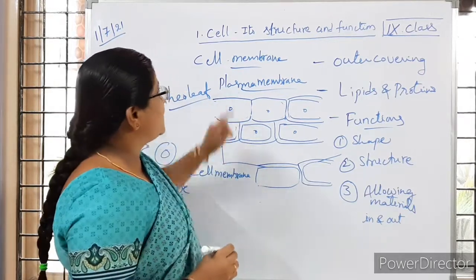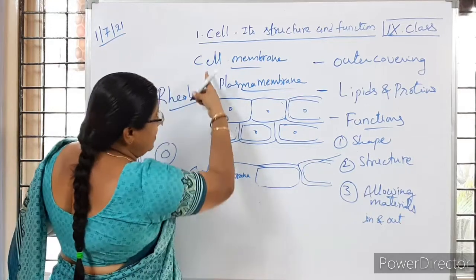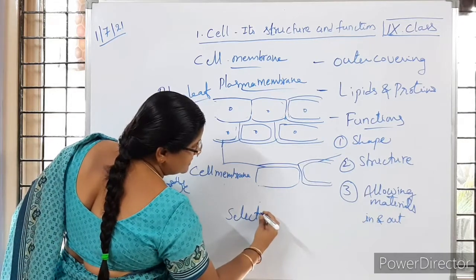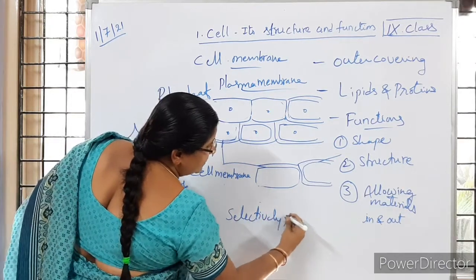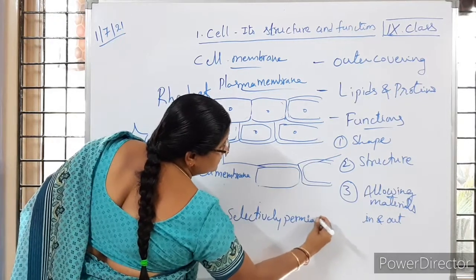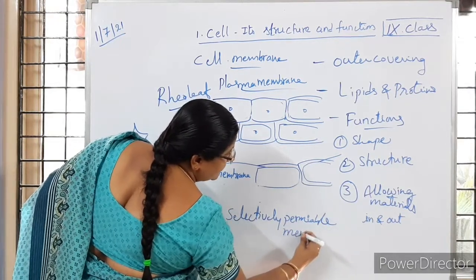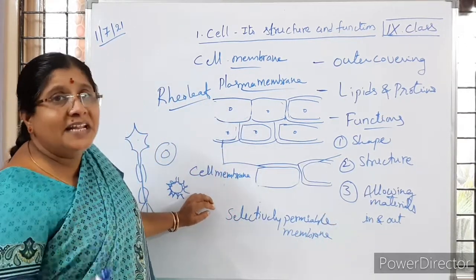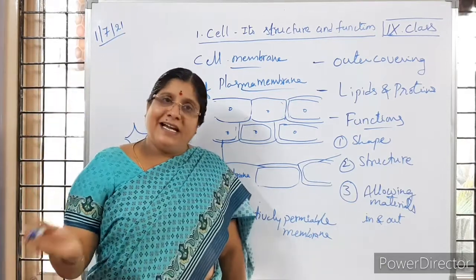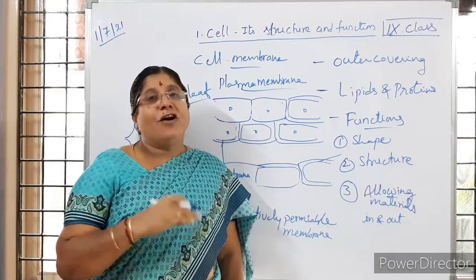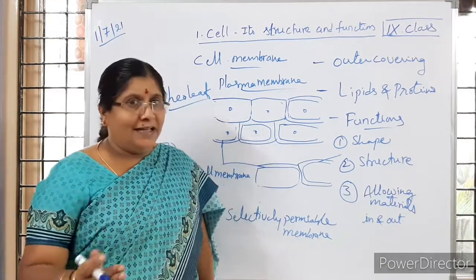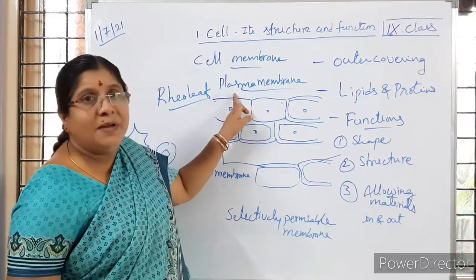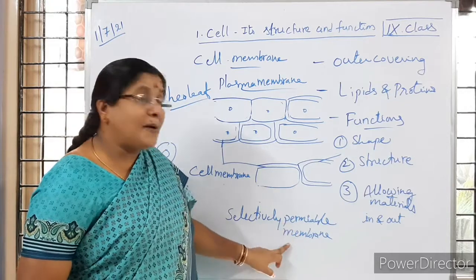That's why the plasma membrane is also called a selectively permeable membrane. What does it mean? The materials which are needed enter inside the cell, and those not needed are sent out of the cell. It is selected by the cell membrane. So that's why the plasma membrane is also called a selectively permeable membrane.